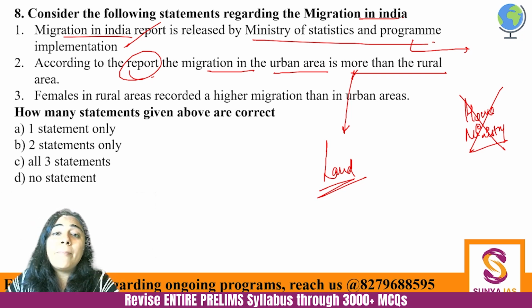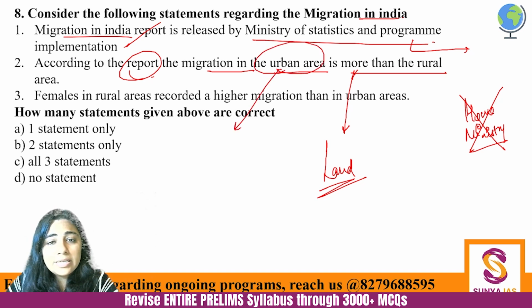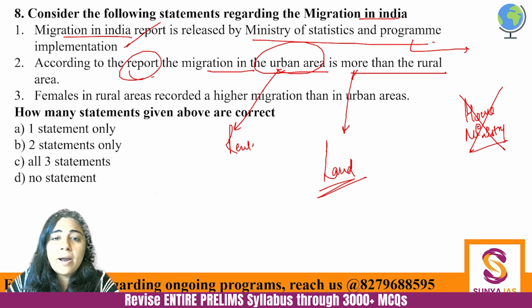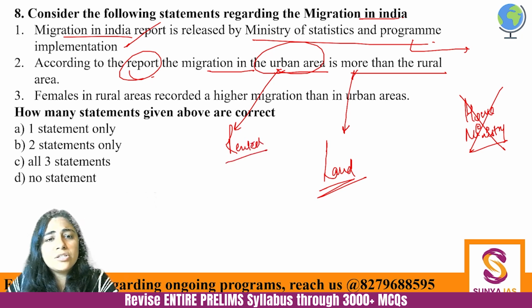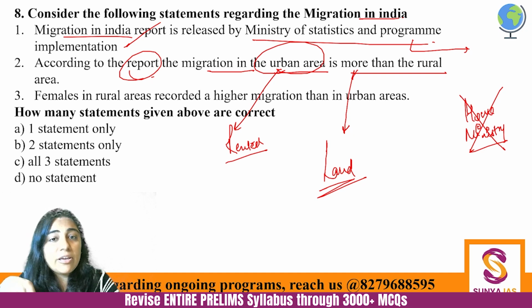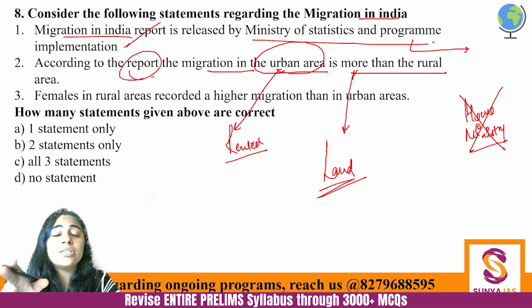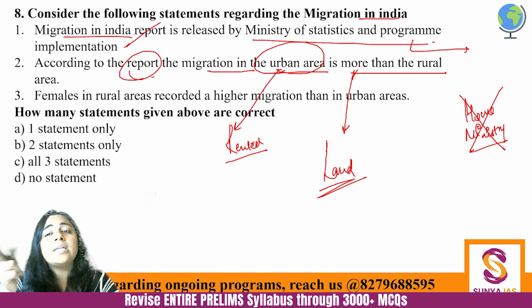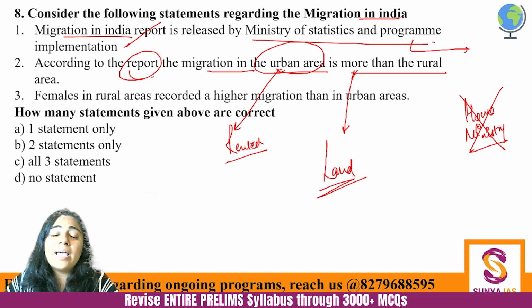Okay? But what about migration in urban areas? In urban areas, not everyone owns land, right? People live in rented apartments, and with rented apartments there is no such belongingness, and there is no such stability that you want to live at one place throughout your life. And that is why migration in urban areas is more than in rural areas. And of course, the migration will always happen from rural to urban areas. Urban to rural migration is very, very rare. It's an exception. Okay, so the second is also correct.